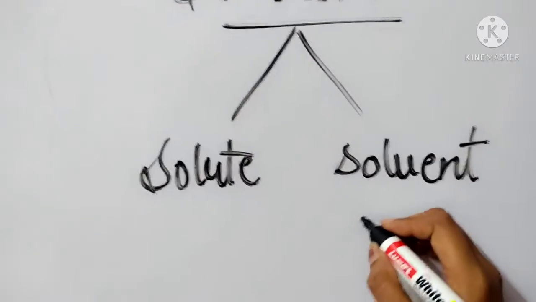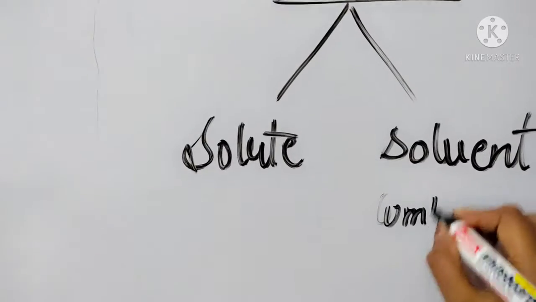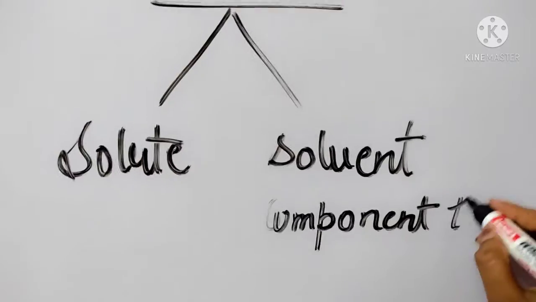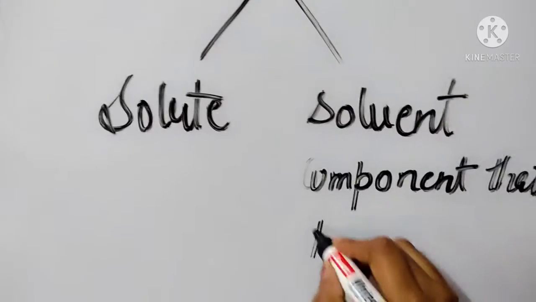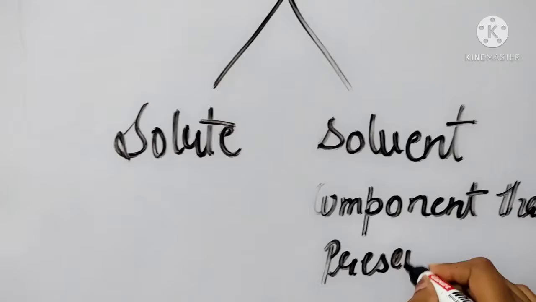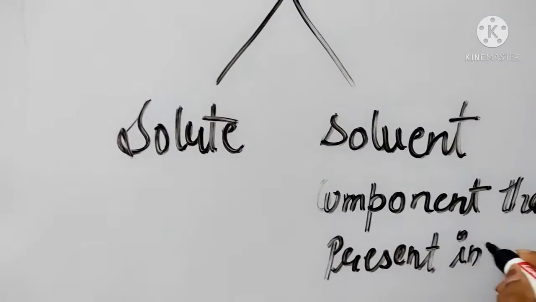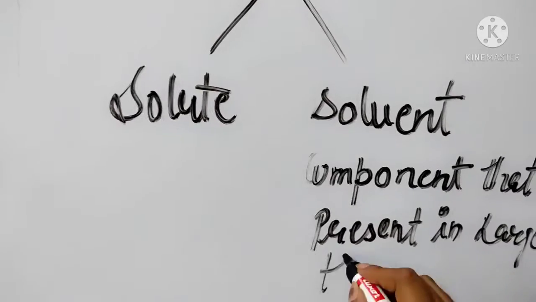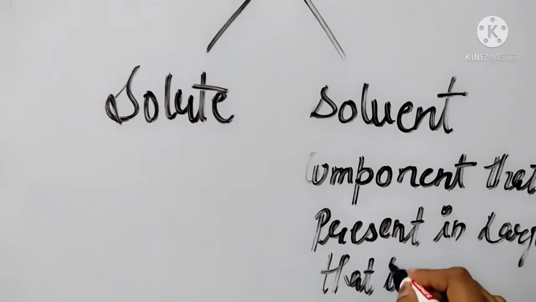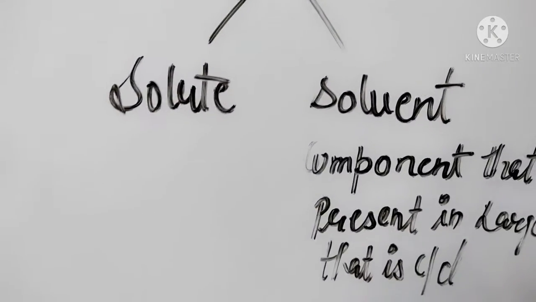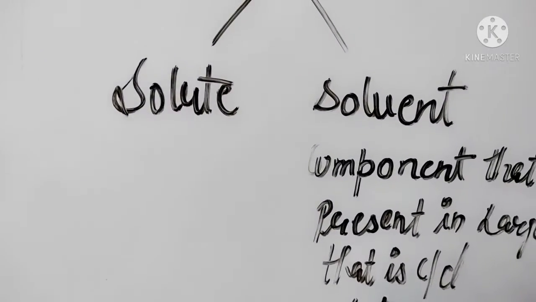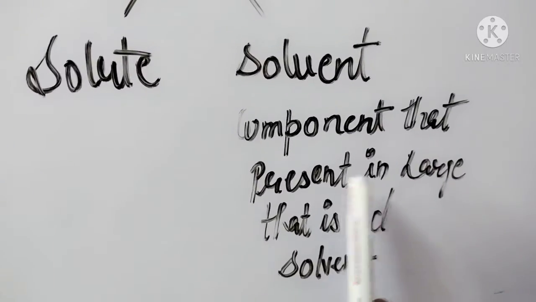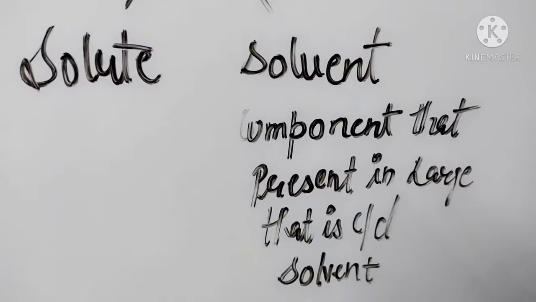The component that is present in large amount, that is called solvent.